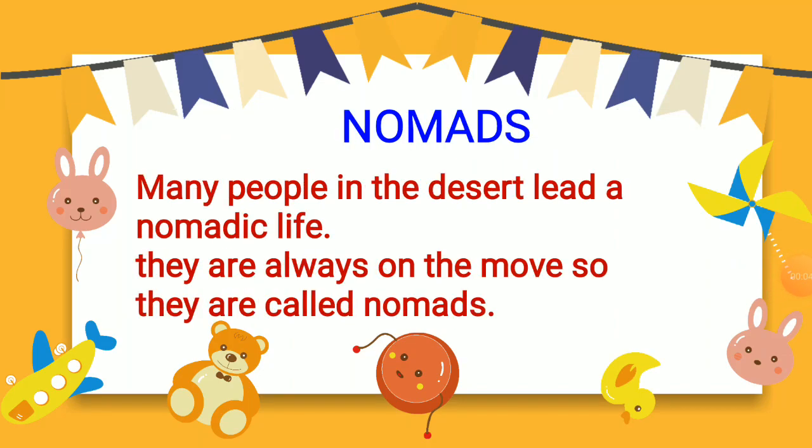Nomads. Many people in the desert lead a nomadic life. They are always on the move, so they are called nomads. Dear students, nomads are the people who never get settled at one place. They live at one place, use all the available resources, and later on, once the resources get finished, they move from that place to another place in search of the basic requirements like food and water. So that is why they are called nomads, because they are always on the move. They don't get settled at one particular place.